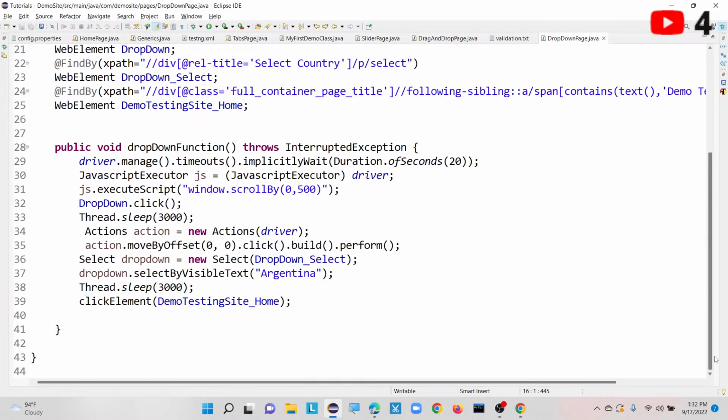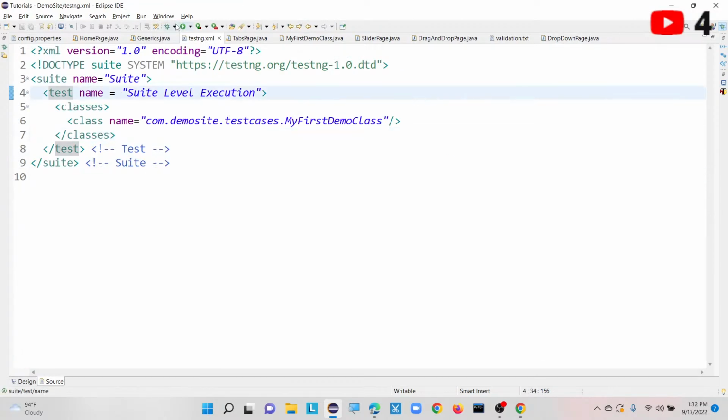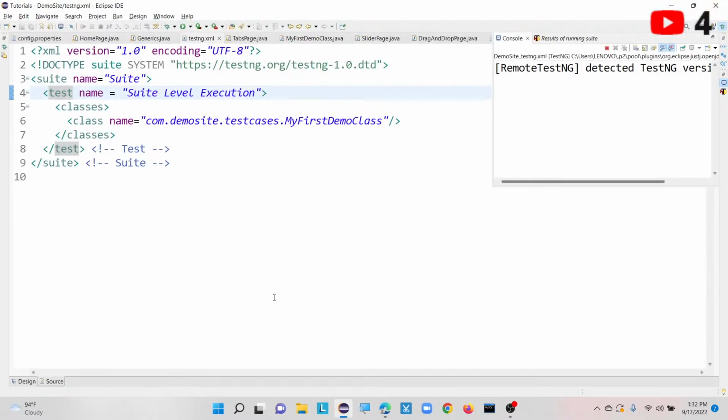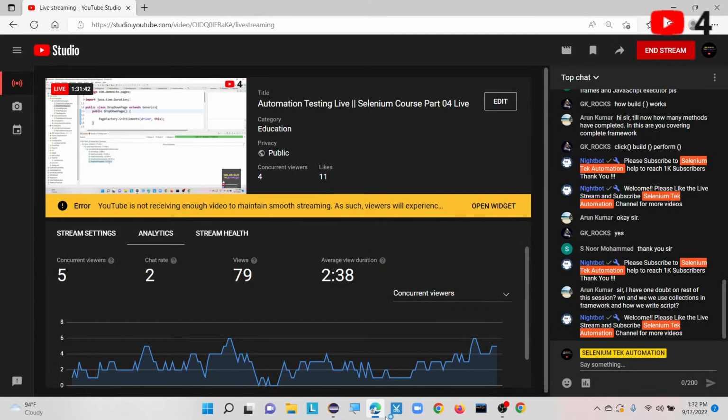But in our case, don't use thread.sleep something like this. Because for your reference I want to show you, that's the reason why I am using. But usually we don't use these thread.sleep at any time. So for our reference only I am using these thread.sleeps here. Please keep that in mind, please don't use.